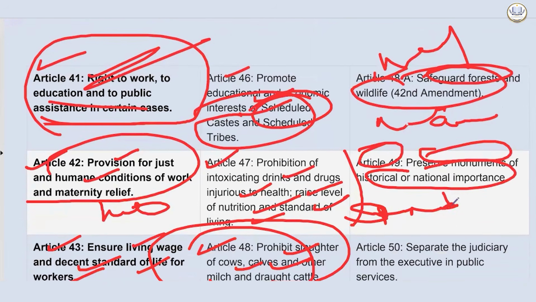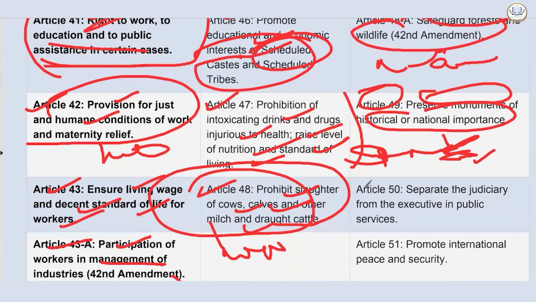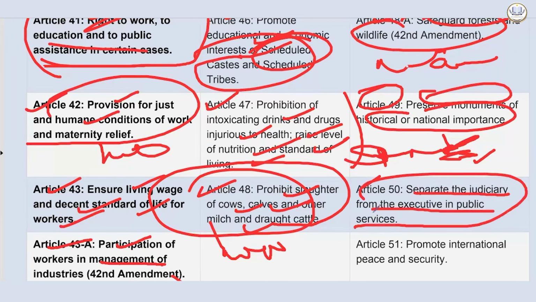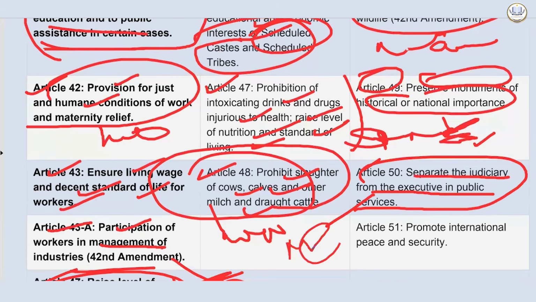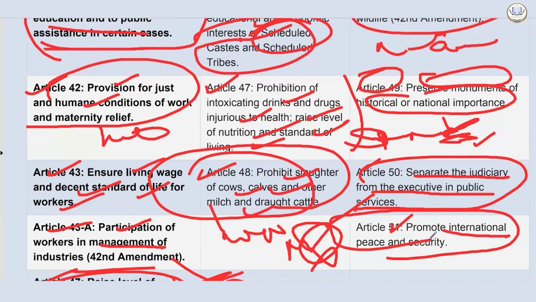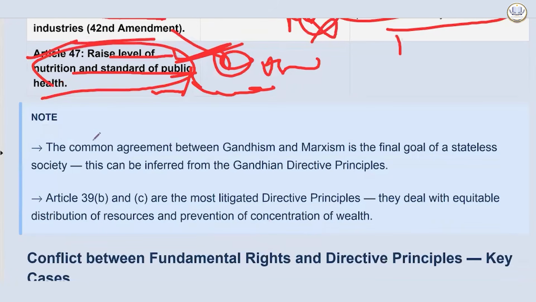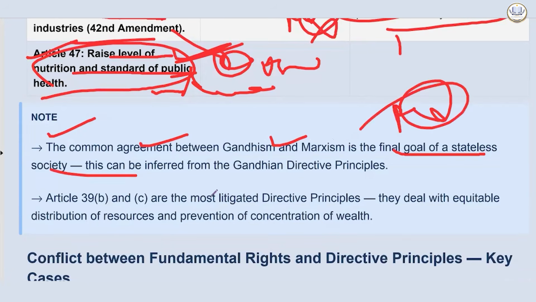And Article 49, preserve monuments of historical or national importance. You have Dekho Apna Desh, and there are so many initiatives to preserve our monuments. Swadesh Darshan scheme. Article 50, separate the judiciary from the executive in public services. Your NJAC was struck down because of it also. Article 51, promote international peace and security. That is what India strives for. Now note, the common agreement between Gandhism and Marxism is the final goal of a stateless society. Asked in PYQ. This can be inferred from the Gandhian directive principle.